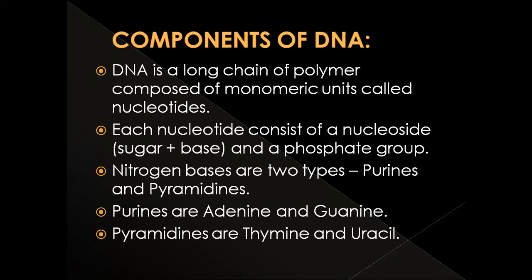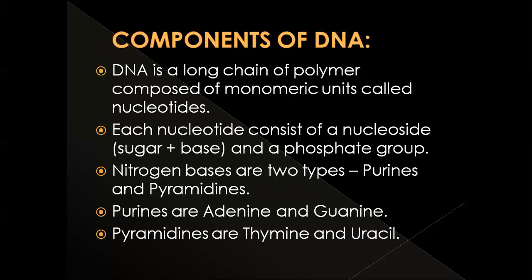It is a long chain polymer made up of monomeric units called nucleotides. Nucleotides means nucleoside and phosphate group. Nucleoside means sugar plus base, that is nitrogen bases. Sugar plus nitrogen bases combined we call a nucleoside. This nucleoside plus phosphate group combined we call a nucleotide.